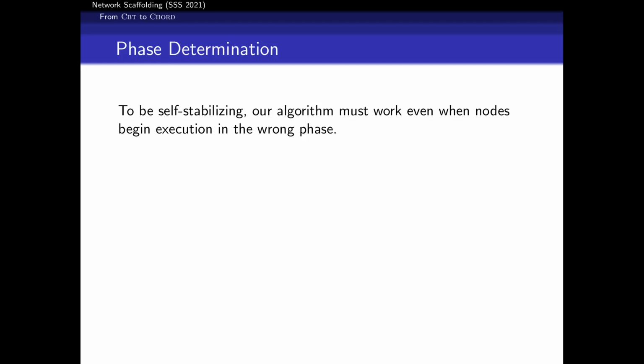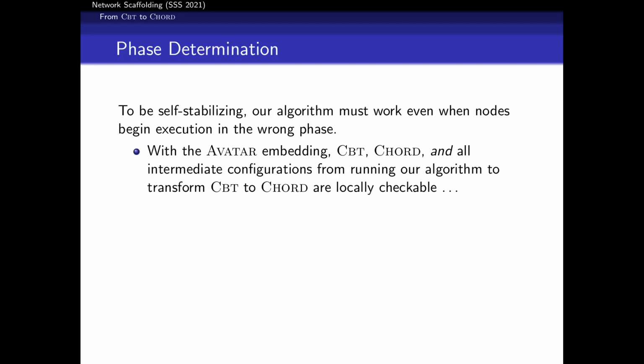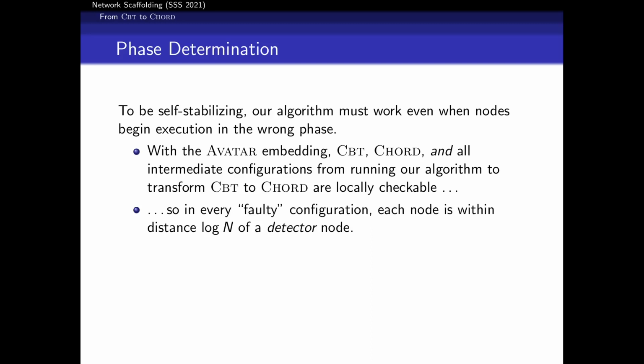So for the phase determination, of course, nodes may begin and actually think they're in the wrong phase in a self-stabilizing algorithm. So we need to make sure that nodes can look around and determine what phase they should be in. It turns out that with that avatar embedding, if you're in a correct CBT network, a correct chord network, and any of those intermediate configurations from a legal CBT network to a legal chord network, all of those are locally checkable. And what that means is then in every faulty configuration, and by faulty configuration I mean it's not a legal CBT network,